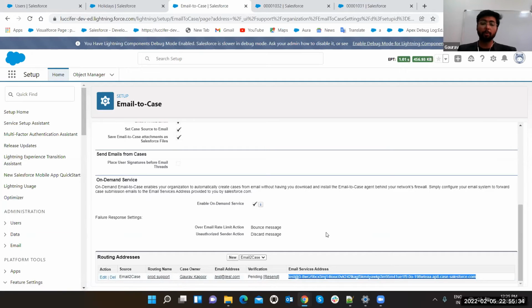Right. So suppose you are having a business, and your requirement is like, I'm having a website created on some other platform which is not even connected to Salesforce. So what I want is to give a link on that website that says, please raise a case, or if you have any queries, please click here. I want that whenever the user clicks on it, a mailbox should open, and through that a case should get generated.